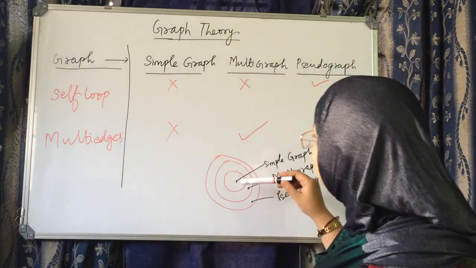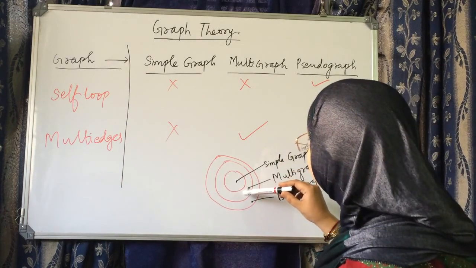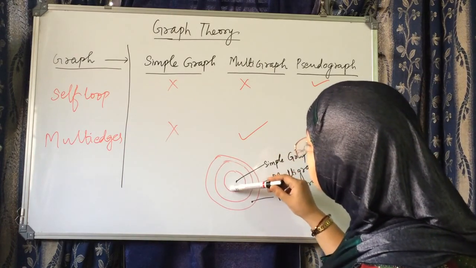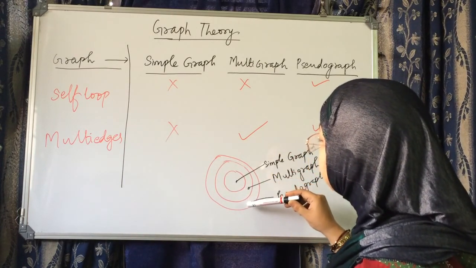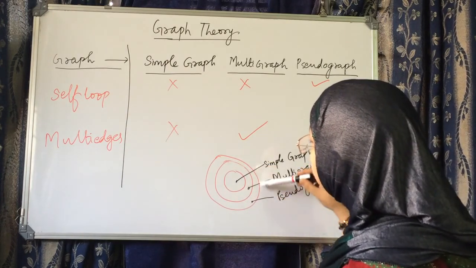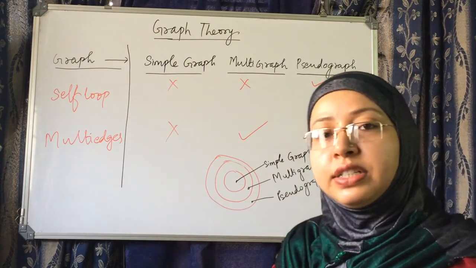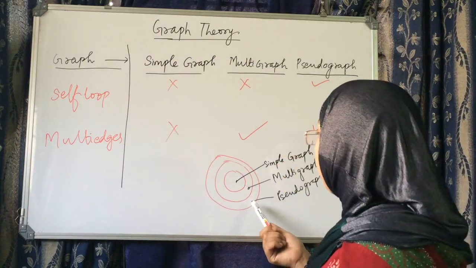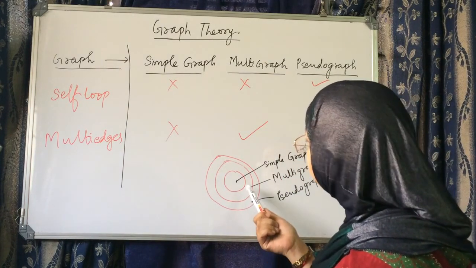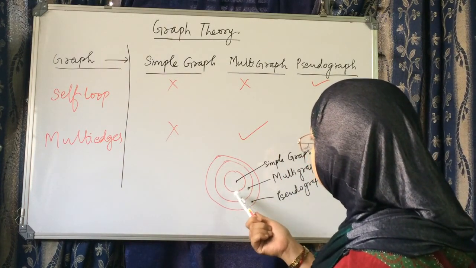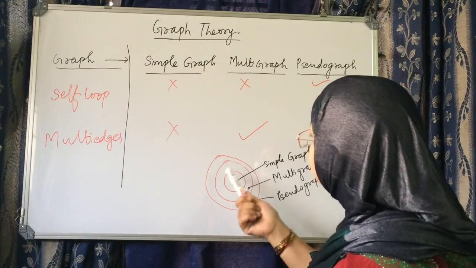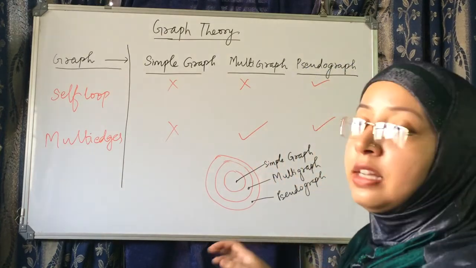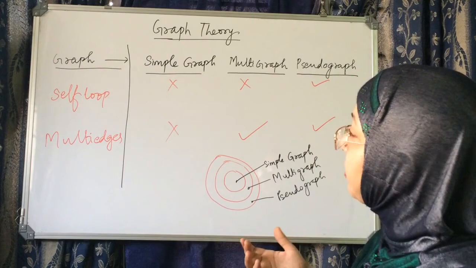How is it possible? When in the simple graph you have multi edges, then that graph becomes multigraph. When the graph has multi edges as well as self loop, then that graph will become pseudograph. But reverse is not true. Every simple graph is multigraph as well as pseudograph. Multigraph is pseudograph, but reverse is not true. So let me erase this and we'll proceed further.